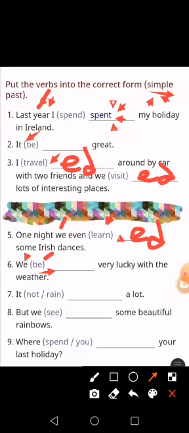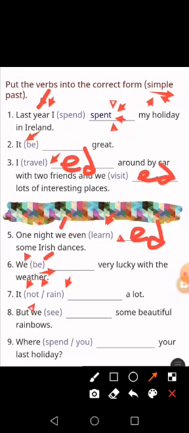The next one, it not rain a lot. You have to make it what? To make it simple past. And we have not. So with not, to make it negative, you have to add didn't, right? It didn't rain. We don't change the verb rain. It didn't rain, right? You don't need to change the verb. Why? Because we have didn't.